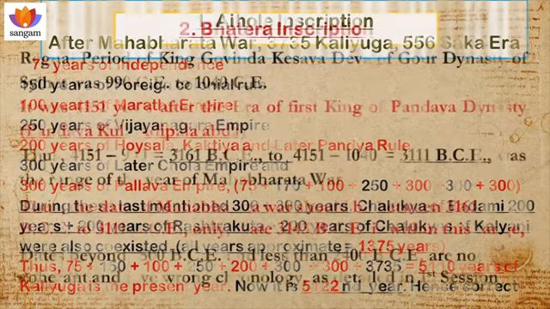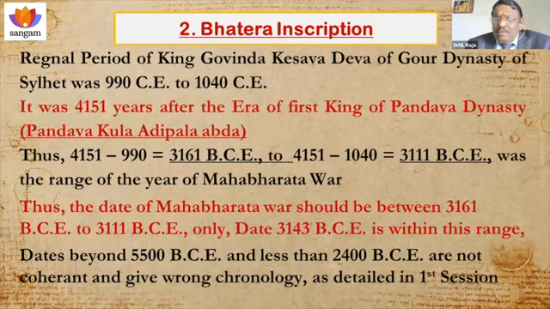Then, the Bhattara inscription, it is from Sylhet. It was issued by King Govinda Kesava Deva of the Gaur dynasty from Sylhet. It is in Bangladesh. Previously, it was in Assam. Its date is 4151 years after the era of the first king of the Pandavas. Pandava Kula Adi Pada Abda. Adi is first, Pada is king. So the first king of the Pandava Vamsa, that is Yudhishthira.